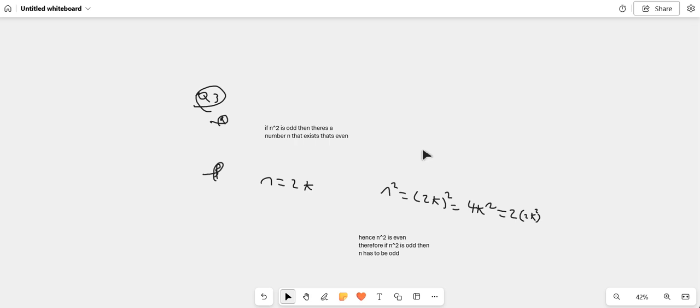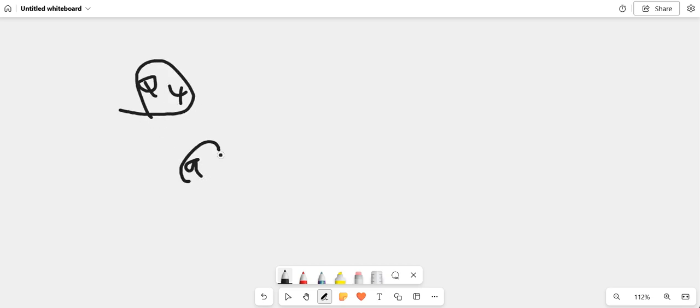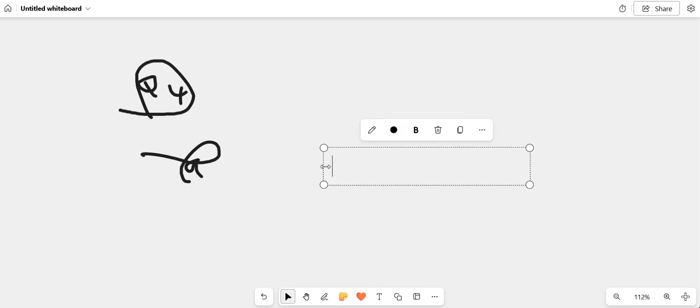Question 4a is saying prove the following statements by contradiction: there is no greatest even integer. Okay, so that's number A. So what we can say here is there is a greatest even integer, yeah? So say the opposite.